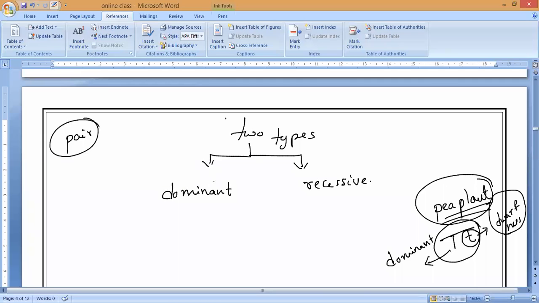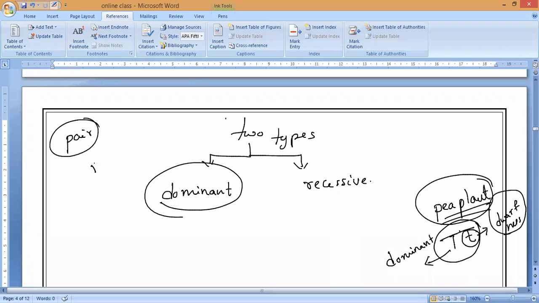Now, let us understand what we mean by dominant gene from this Tt, capital T and small t, of a pea plant, so you can be more clear. If you notice, I am saying gene, not genes. Always genes will work as a pair. So how many genes will be together?